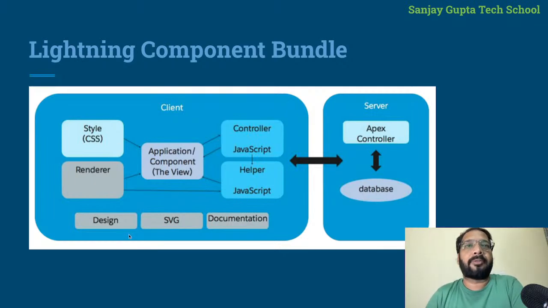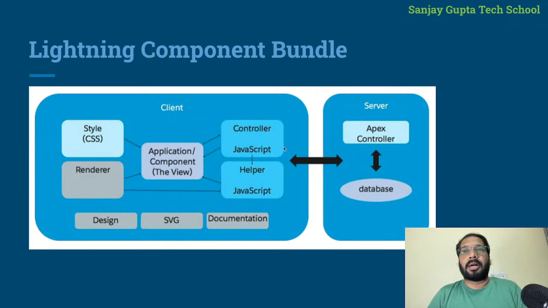So these are a total of 8 files which we use for different purposes, right? Initially we will be using this middle file, that is component. In Lightning Aura we will be using Lightning component as well as Lightning application. If you are creating a Lightning component, you will have a component file. If you are creating a Lightning application, you will have an application file. Then we will have 2 JavaScript files, controller and helper. Then we will have CSS files separately, renderer, design, SVG, and documentation, right?